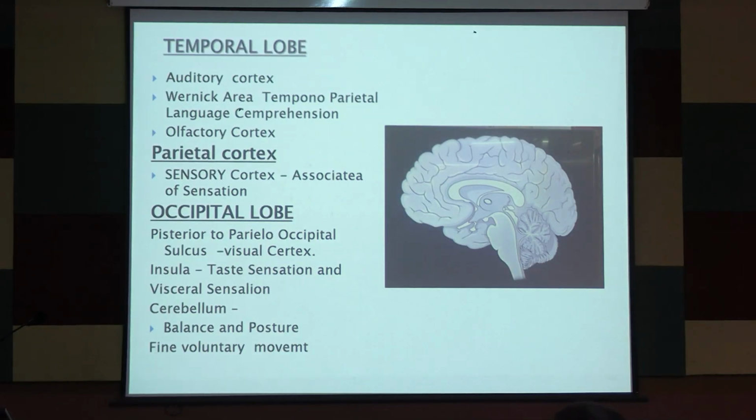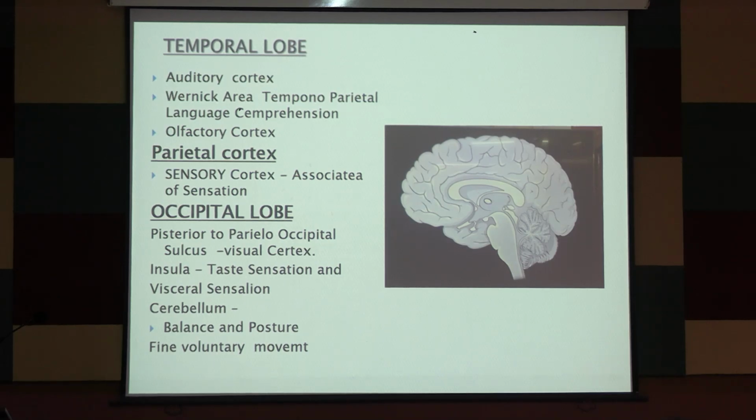Now the temporal lobe is the auditory cortex. Wernicke's area is the higher center for the auditory cortex, the higher sensory area for speech. When we hear, first we interpret the spoken words, then we do the action. So it is the sensory area for speech. Wernicke's area is in the dominant temporal lobe.